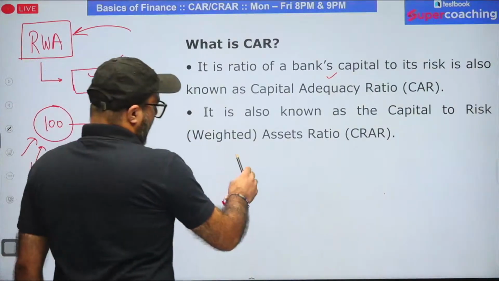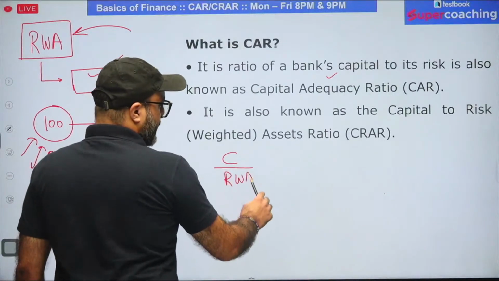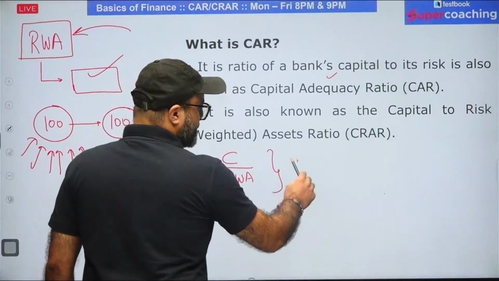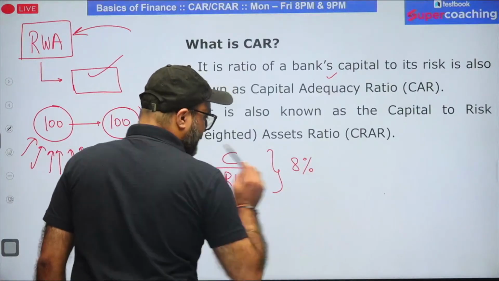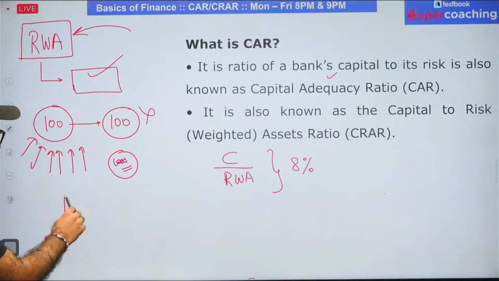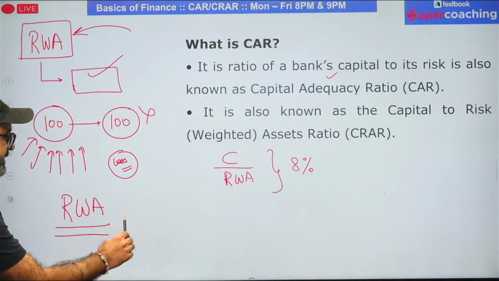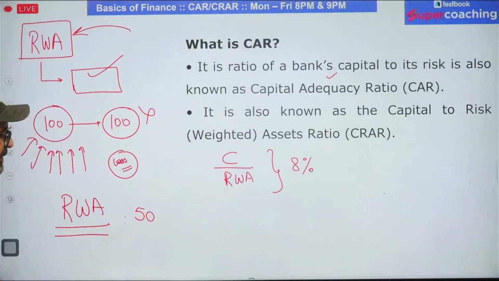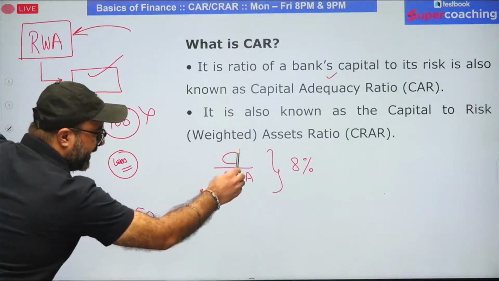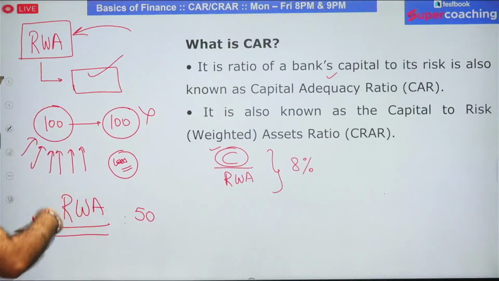Now, as per Basel norms, it was stated that every bank should be maintaining this ratio as 8%, which means if bank's estimated risk-weighted asset is, let's say, 50 rupees, then bank will maintain capital reserves at least 8% of RWA.